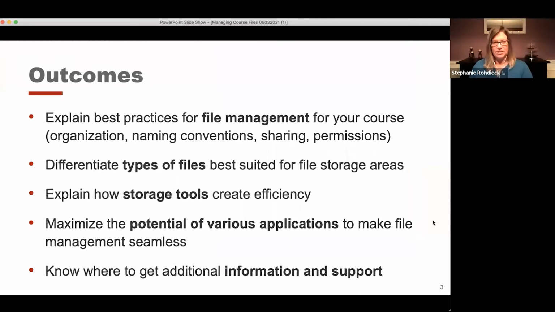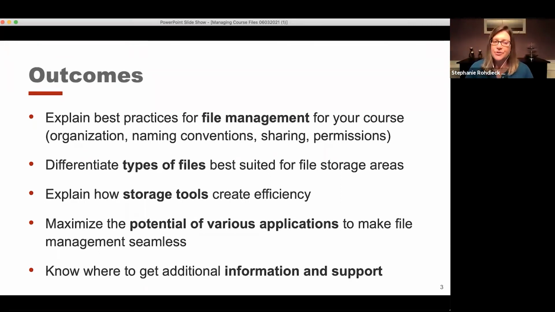All right, so I mentioned that we have 5 outcomes. By the end of today's session, here are the things that we hope that you'll be able to do. The first is that you are able to explain best practices for file management for your own course. And that includes organizing your files, naming your files, sharing those files, and giving permissions. And then we also hope that you'll be able to differentiate the types of files that are best suited for file storage areas. So we have some choices to make. So hopefully by the end, you'll be able to understand better what types of files are best suited for which areas.